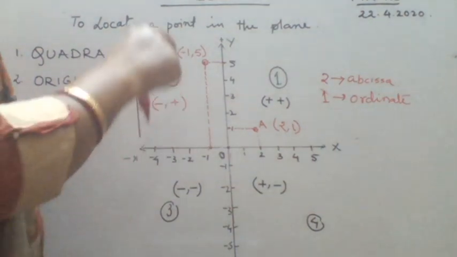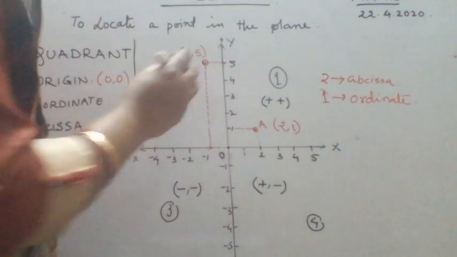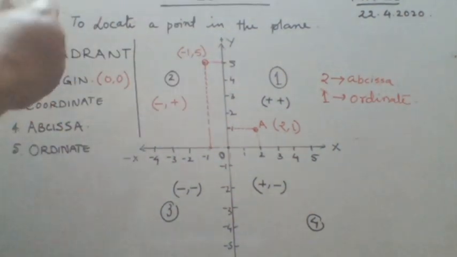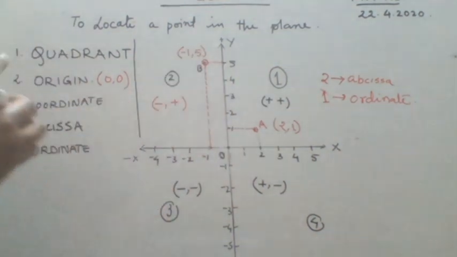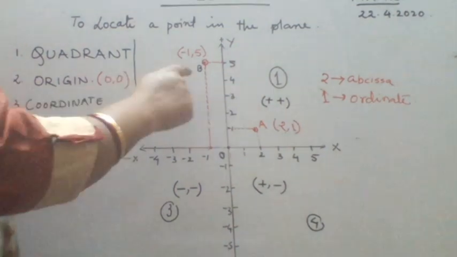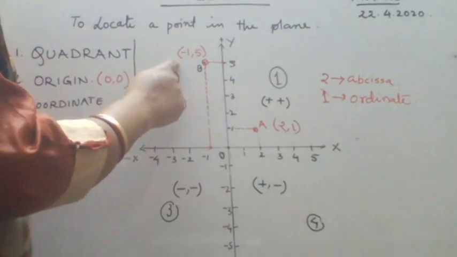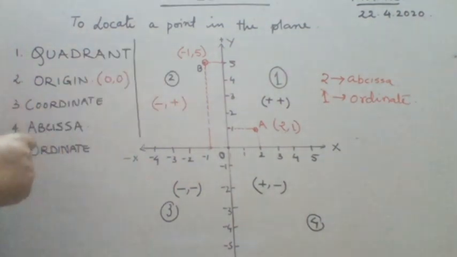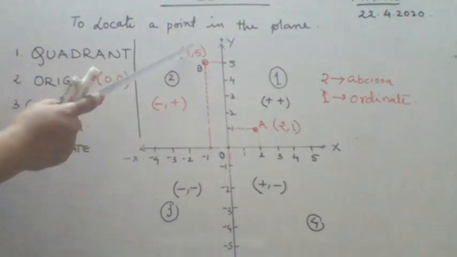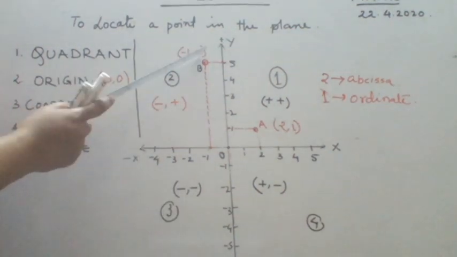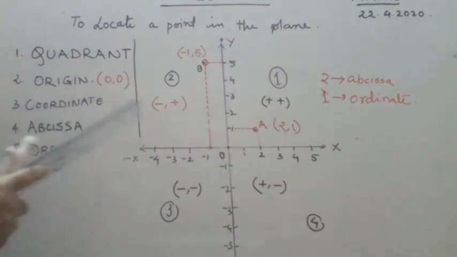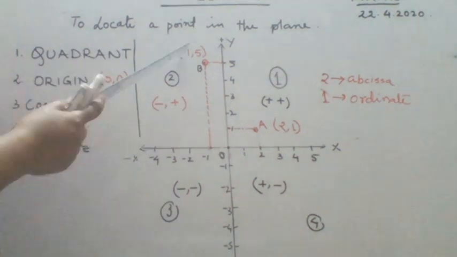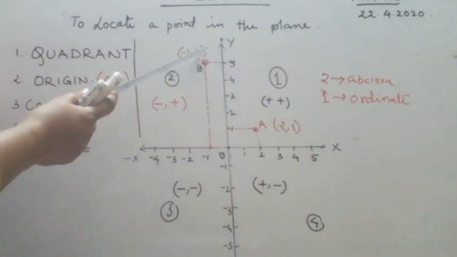So what is the coordinate of this point? If I name this point as B, earlier this point I have called A, this one is say your B. So what is the coordinate of this point B? -1, 5. And this -1 is said to be abscissa, and this 5 is called the ordinate. Am I right? So x-axis is -1, y-axis is 5.